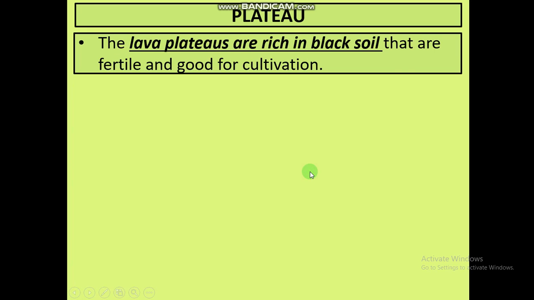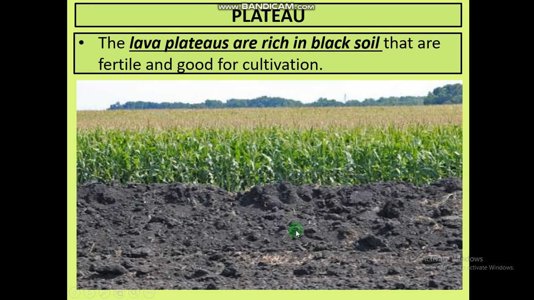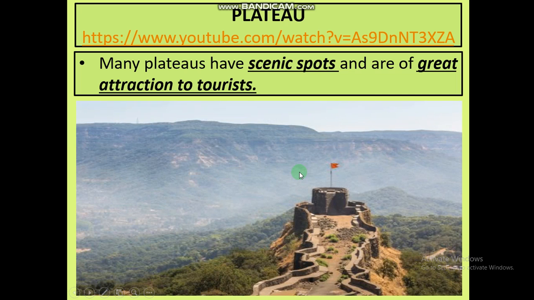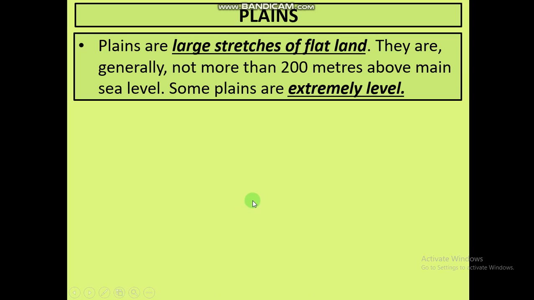The lava plateaus are rich in black soil that is fertile and good for cultivation. It is a mixture of many minerals, and minerals are good for cultivation or the crop. That's why it also increases fertility. Many plateaus also have scenic beauty, which means tourists are also attracted towards the plateau, and they are an attraction for tourists as well. Now let us talk about plains.